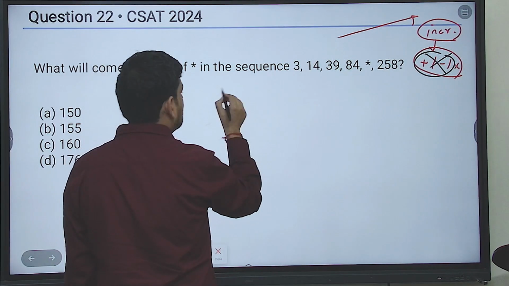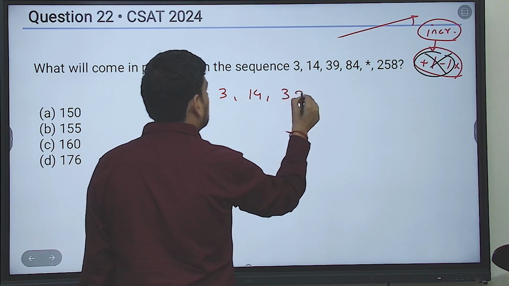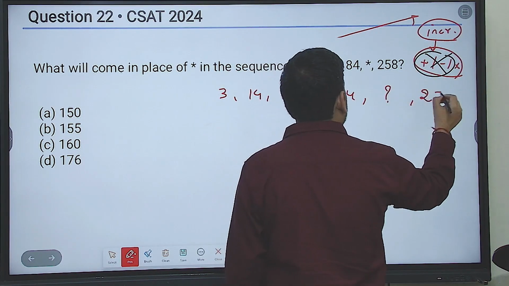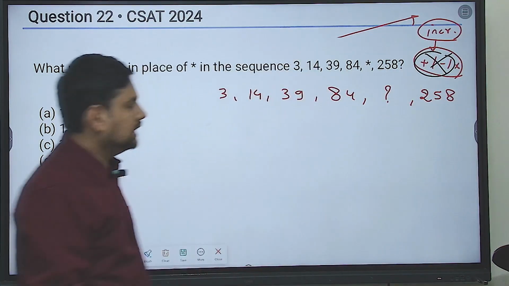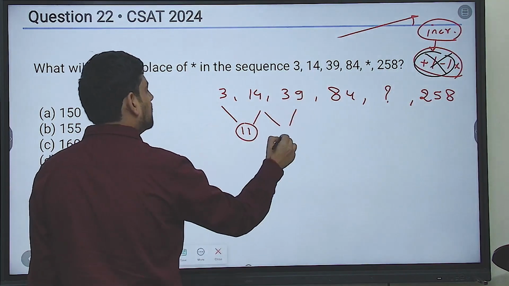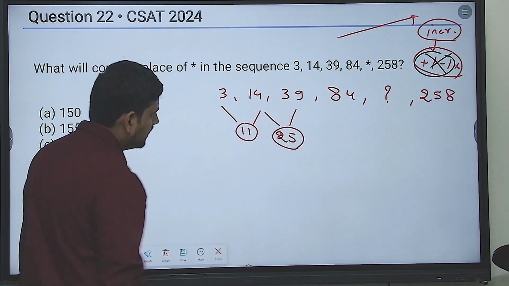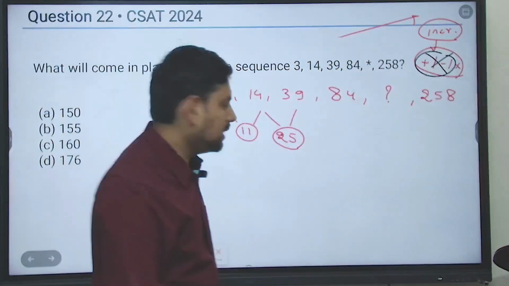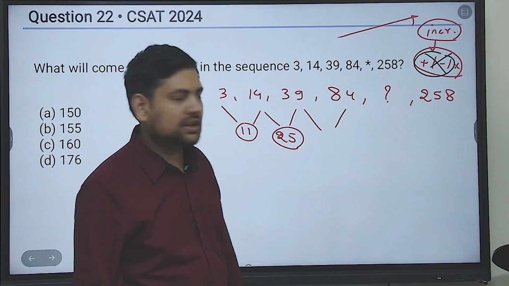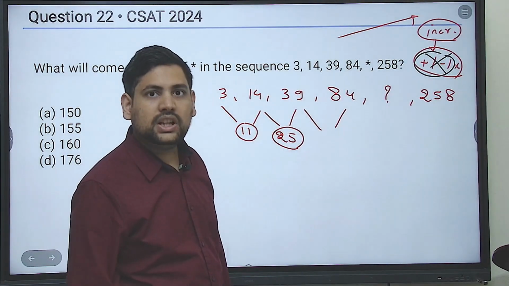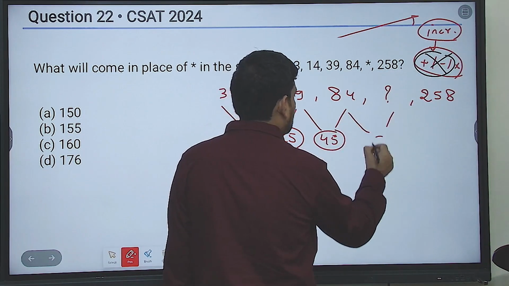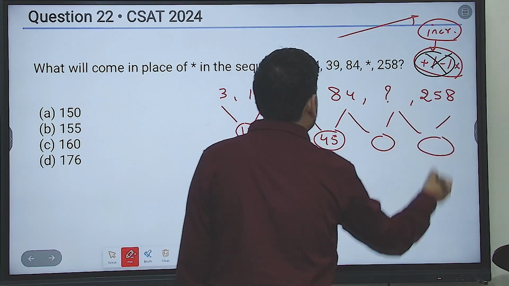So this is 3, 14, 39, 84, question mark, and 258. Now let's start. This difference is 11. This difference is 25, correct? 39 minus 14 is 25. Then 84 and 39: we had found this, 45. Then the next difference I don't know, and the next difference I don't know. Cannot do much.